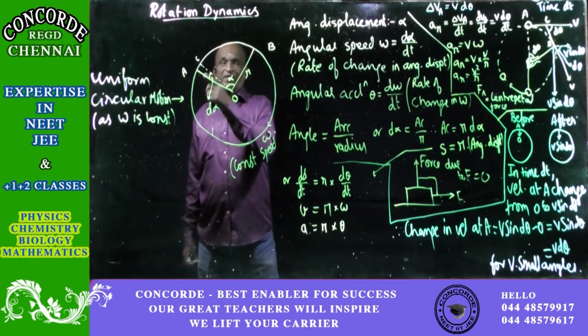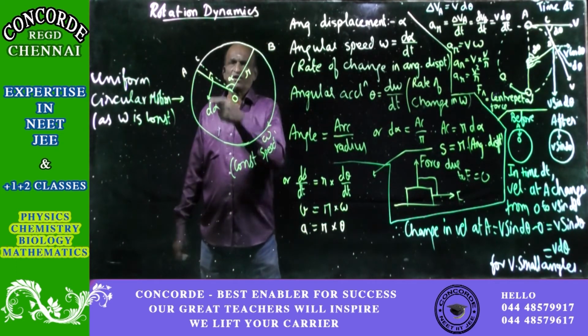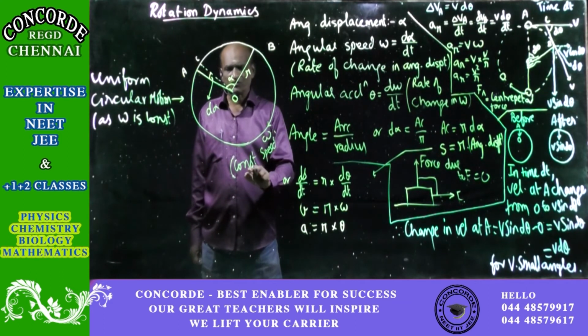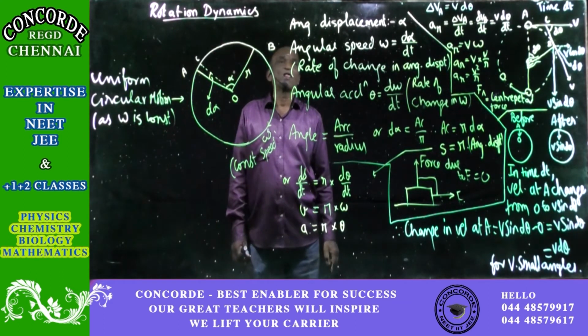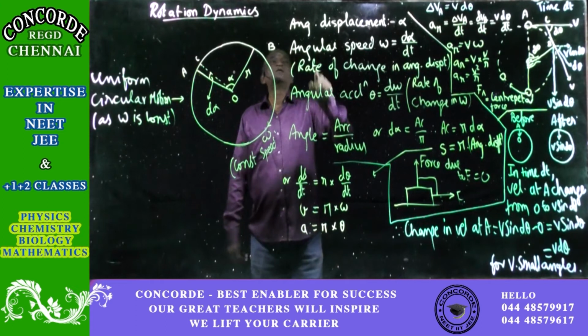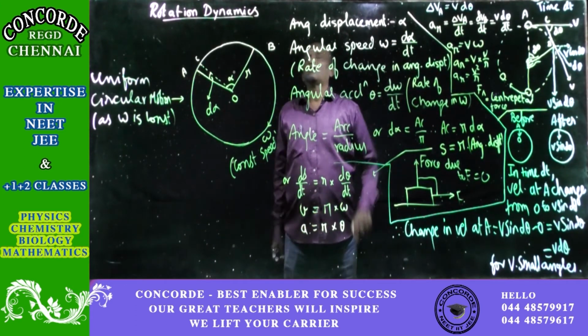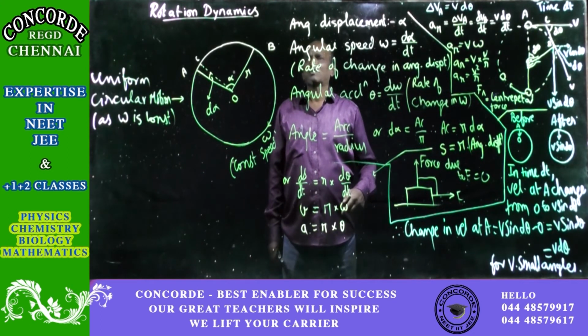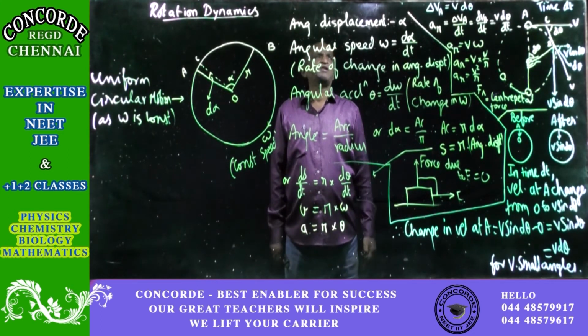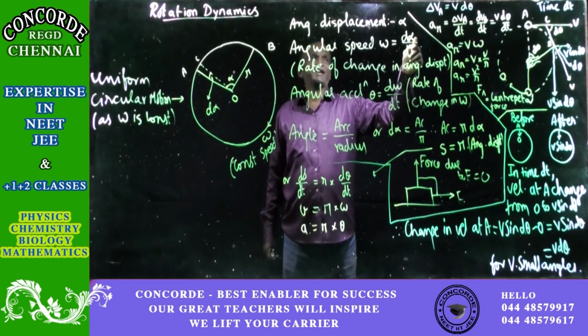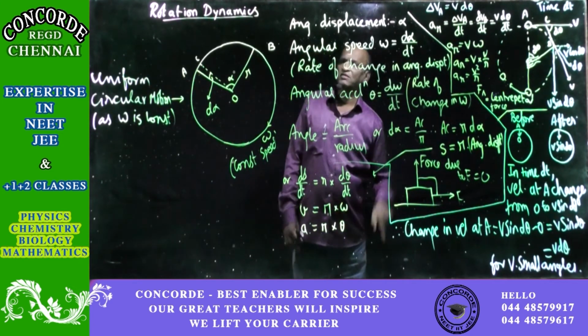Uniform circular motion means the angular speed along the rotation is a constant. And angular displacement is alpha, and angular speed is rate of change in angular displacement, so d alpha by dt.